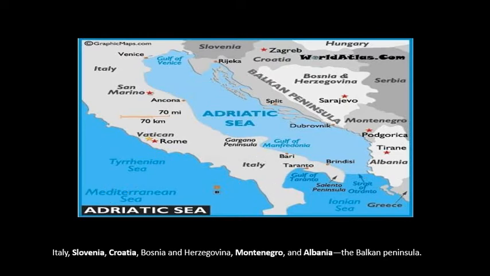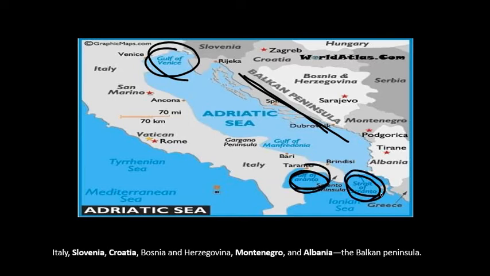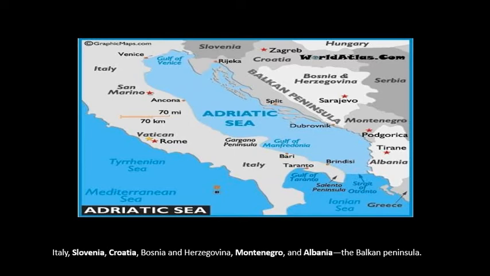You can see here it is your Balkan Peninsula. This is your Gulf of Venice. This is your Gulf of Taranto. This is Strait of Otranto. So you should remember these small locations also, which are most important for prelims.